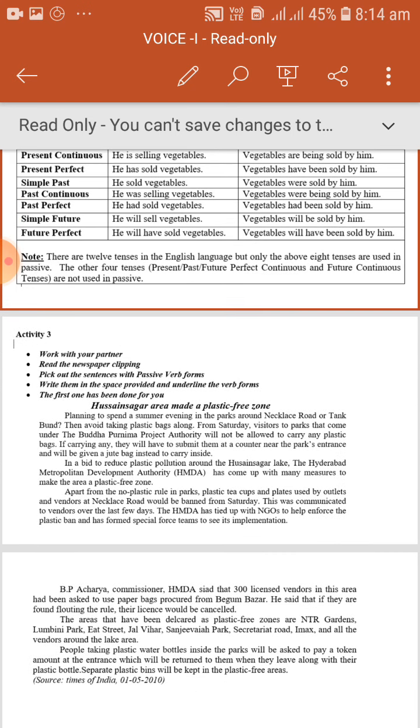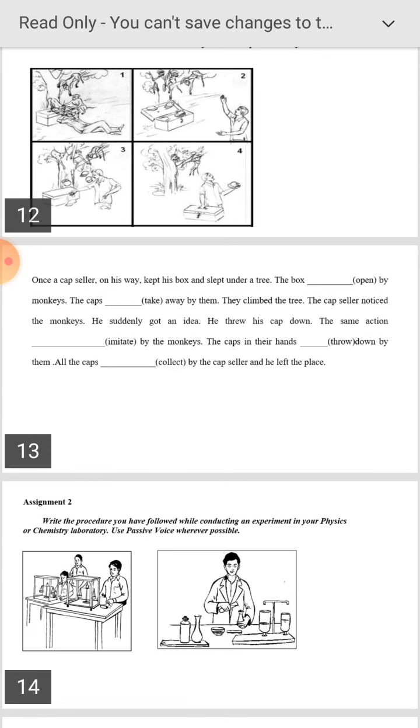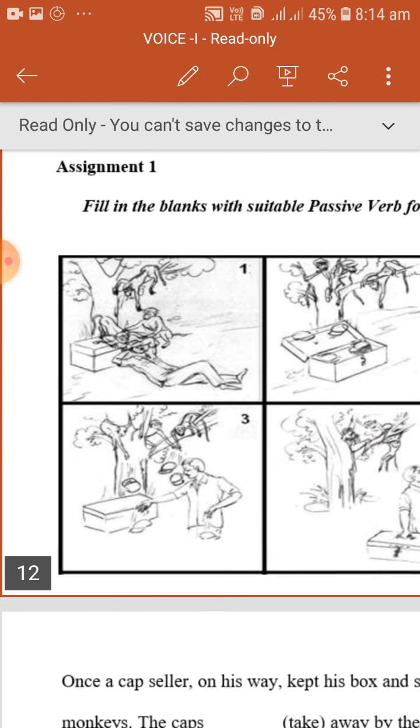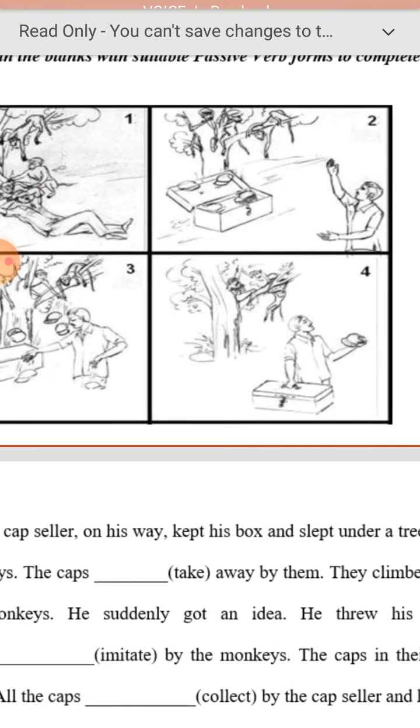So we have to use only 8 tenses for active and passive voice. Now let us go with an example from the textbook here. It's a very easy assignment. Fill in the blanks with suitable passive verb forms to complete the story.